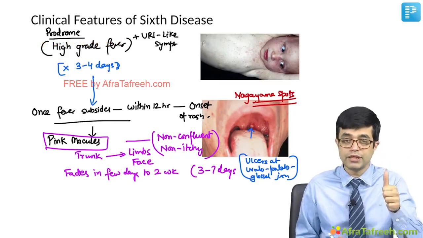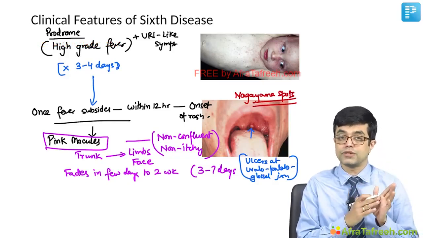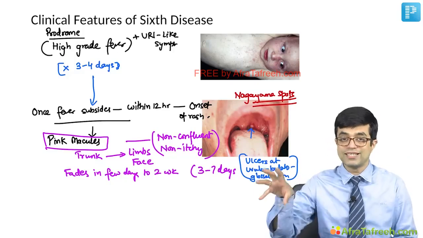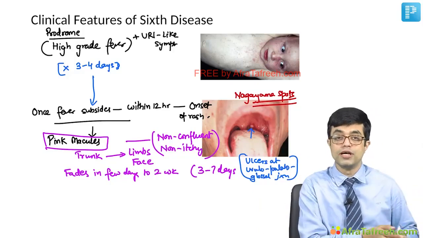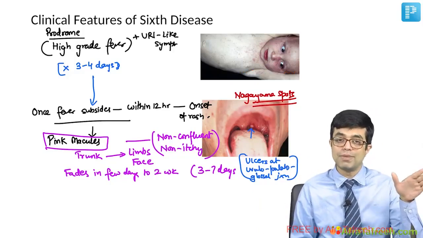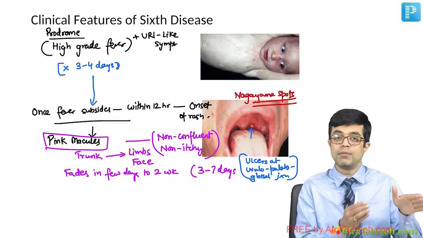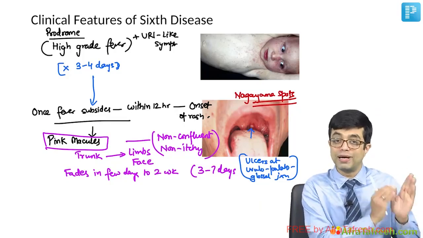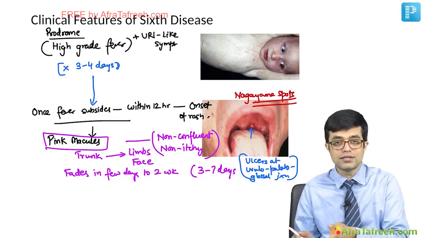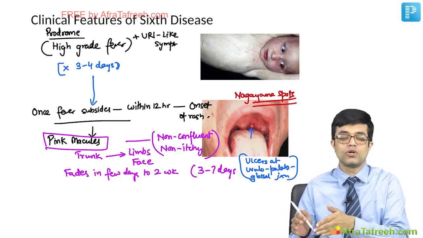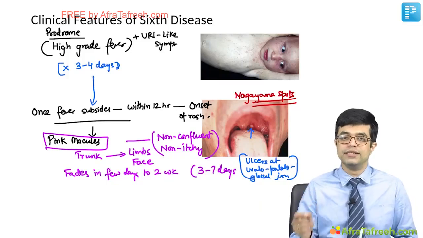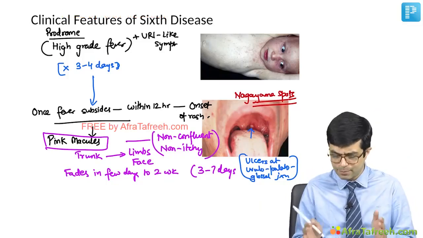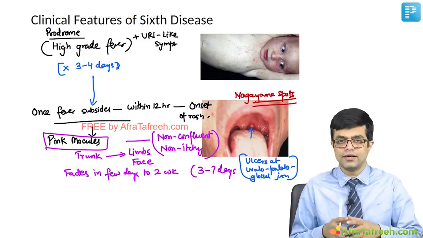So the key words to remember here is Nagayama spots. Nagayama spots, in MCQs in super speciality, can be confused with Forchheimer spots. Forchheimer spots are pink macules or pink lesions present on the soft palate in rubella. Here they are ulcers present on the uvulopalato-glossal junction. They are called Nagayama spots and they are a feature of sixth disease. So this finishes our major viral illnesses associated with a skin rash.